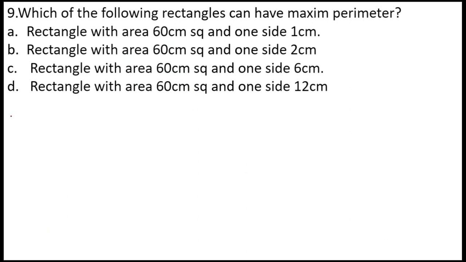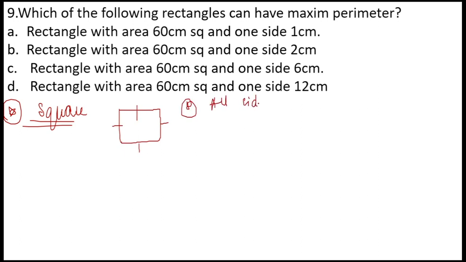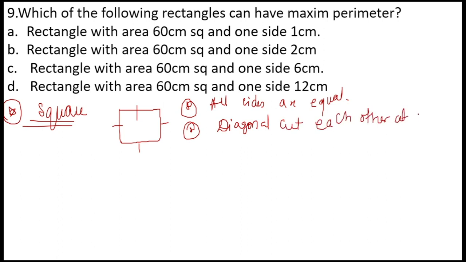Whenever we talk about a square shape, in case of a square, all the sides are equal. The second thing that you have to know regarding the square is that the diagonals cut each other at 90 degree. These are both diagonals, bisecting each other at a 90 degree.